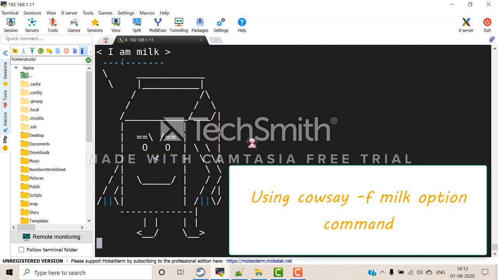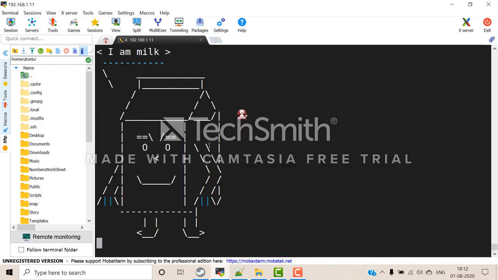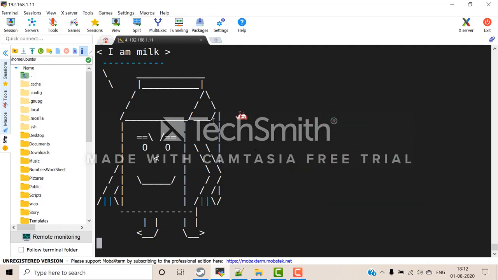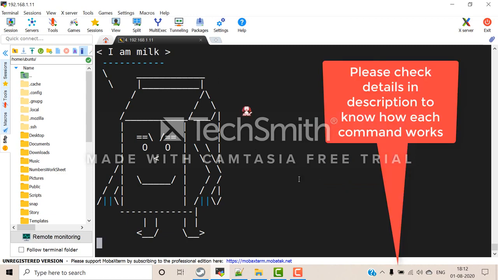Hey, this is milk. It says, "I am milk." Oh no, the dog is very happy, running here and there. It wants to learn more about milk, cow, and everything. So it's thinking, we'll see about all the other domestic animals and milks and others with this animation in Linux in the next video. To see how all these commands work, I'll give the details in the description for each command and you can see that in those videos.